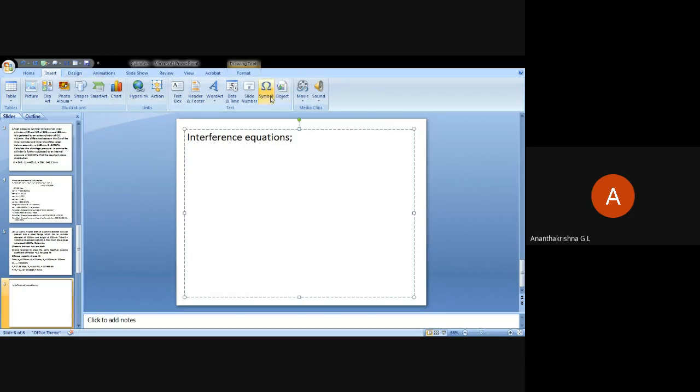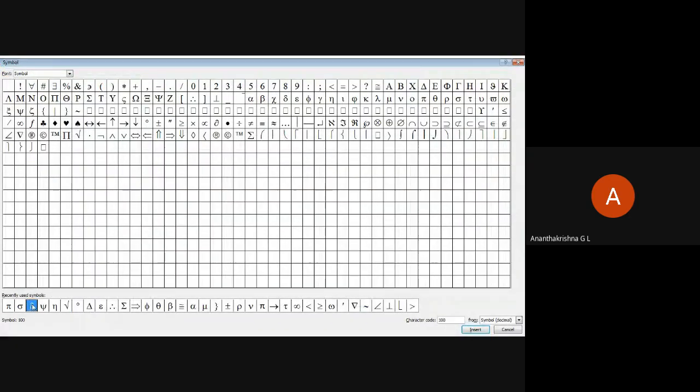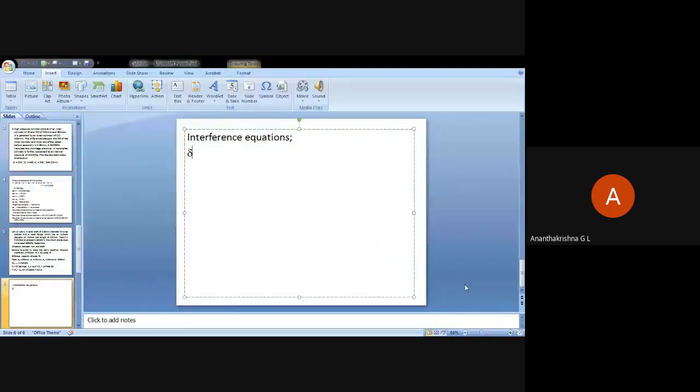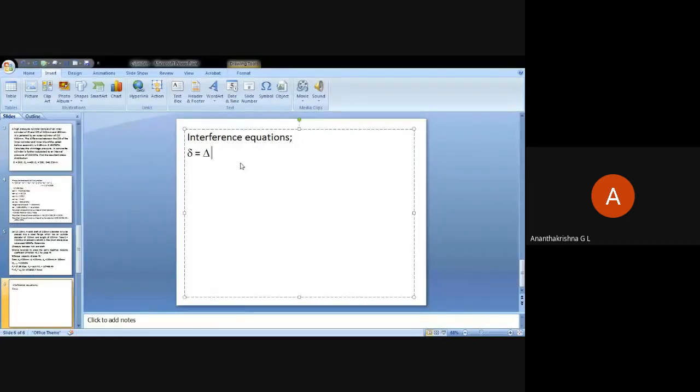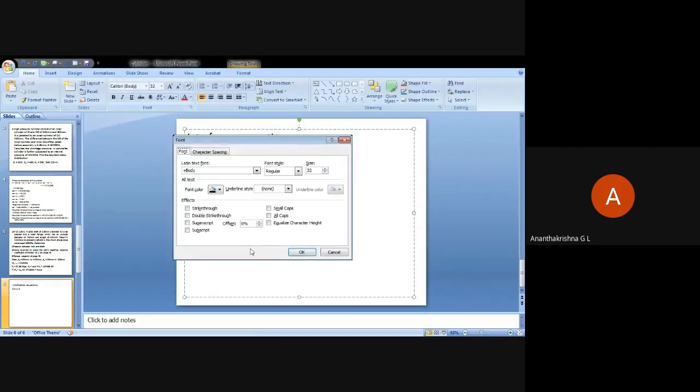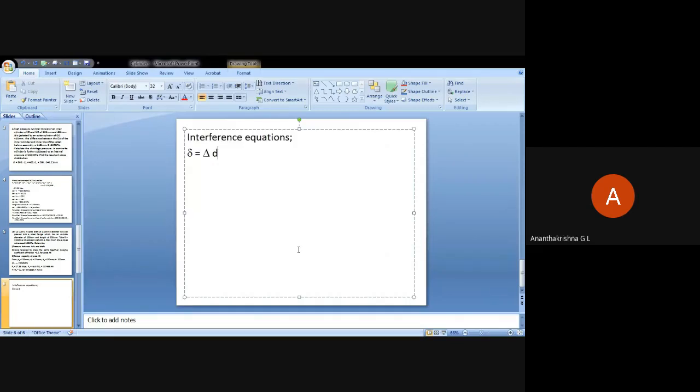That is, delta is equal to delta D outer plus delta D inner.